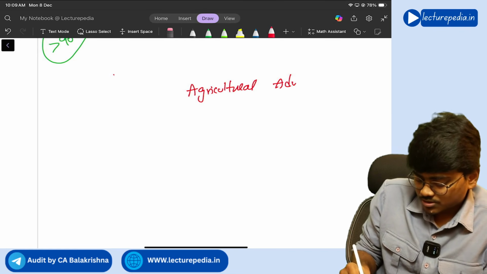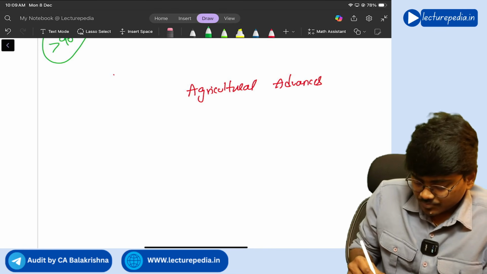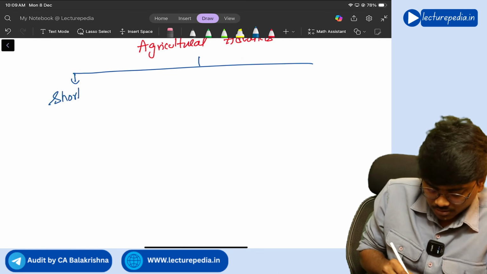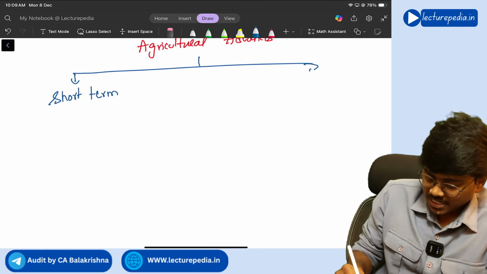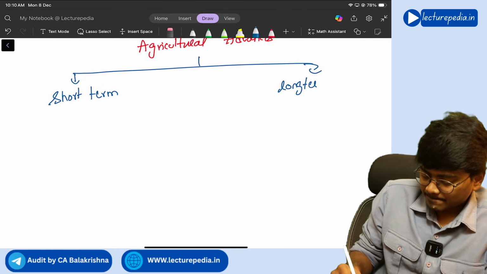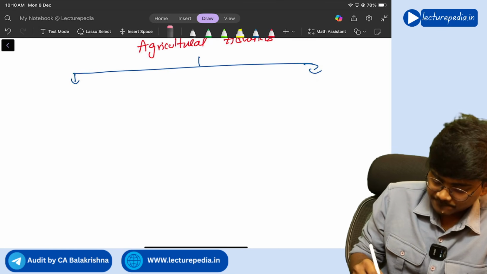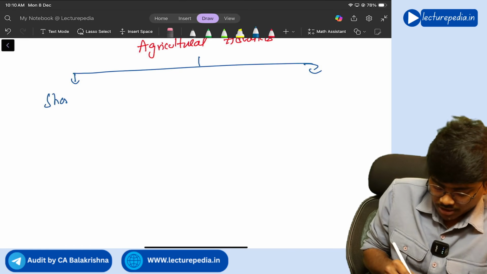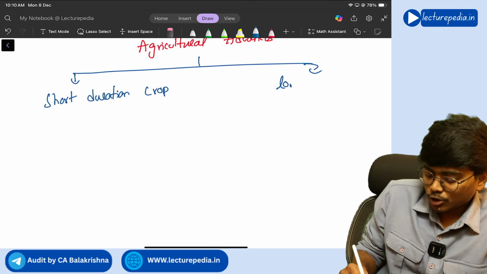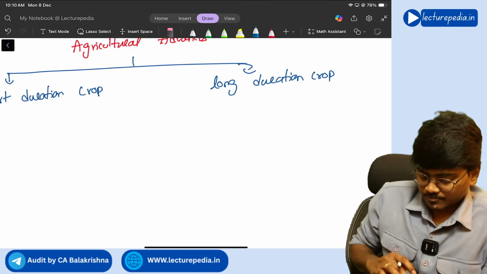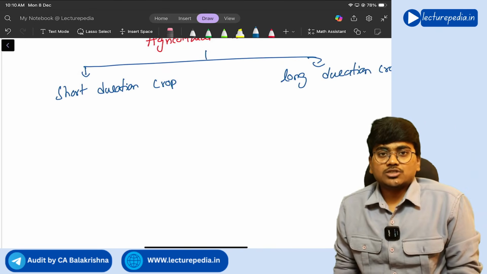Agricultural advances can be divided into two: short term agricultural advance, or short duration crop, and long term agricultural advance, or long duration crop. So what is a short duration crop, and what is a long duration crop?